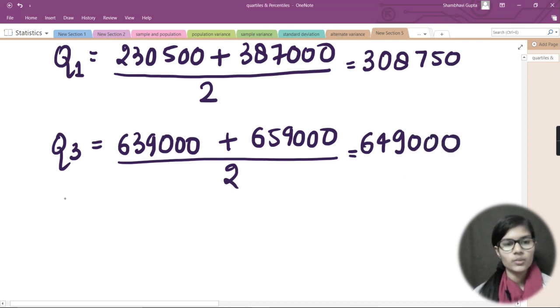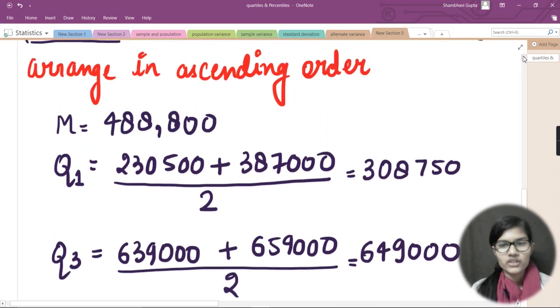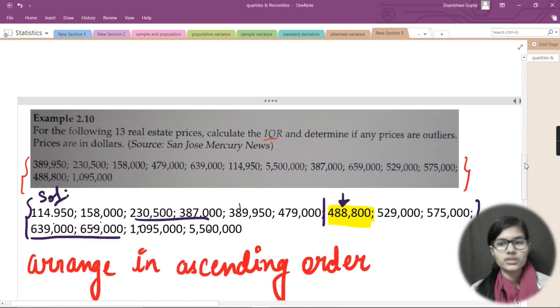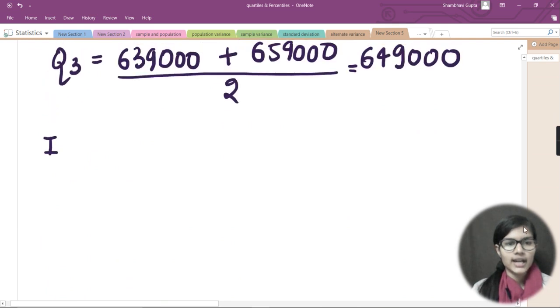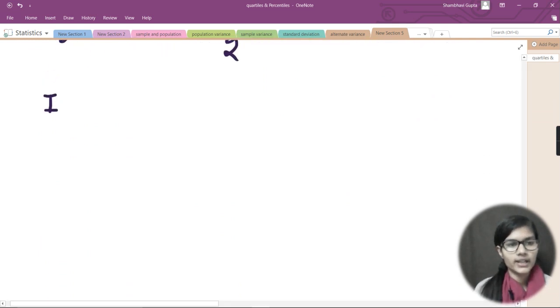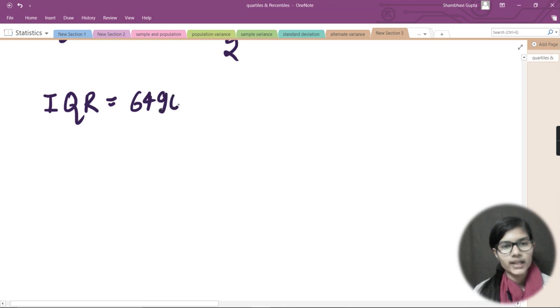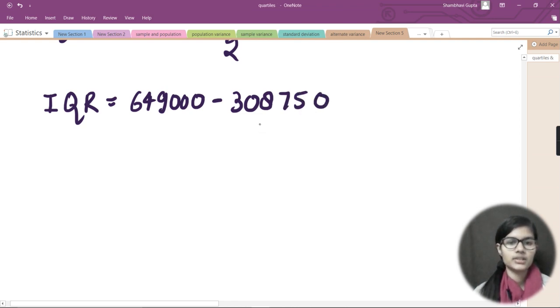Now my next step is that I need to find my interquartile range, which was in our question. So let's have a look at the question once more. In my question, it was saying to find the interquartile range. So the first step is to find our interquartile range. For that I would write IQR is equal to 649000 minus 308750, right? These were the numbers which we need to subtract.